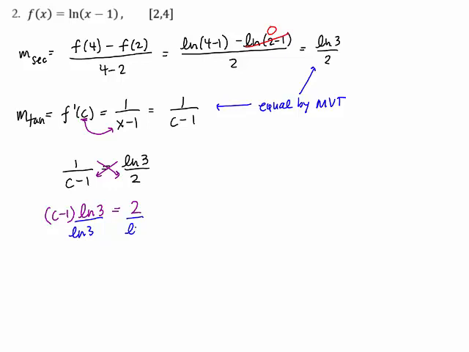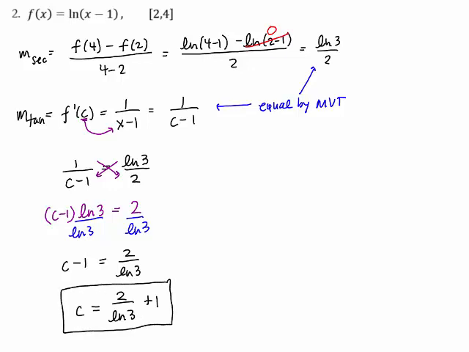It's just a number. Can divide by it all day long. So that leaves c minus 1 on the left equals 2 over the natural log of 3. And then to get c alone, we'll add 1 to both sides. So c is 2 over the natural log of 3 plus 1. A little bit ugly, but exact and a true value. It's still a number. If you wanted to put it in your calculator, you get approximately 2.82 as an approximation. So that's a place. There's a place on the number line we can find, and it is in fact on the closed interval from 2 to 4.